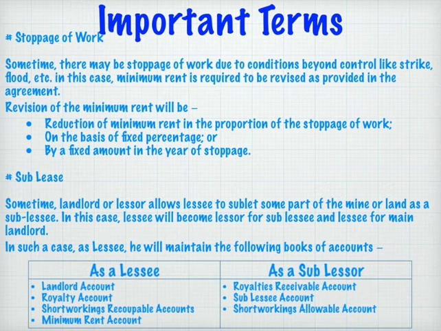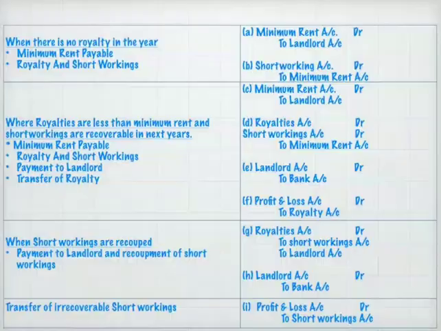So, as a lessee, he has to maintain landlord account, royalty account, short workings recoupable account, minimum rent account. And as a sublessor, he has to maintain royalties receivable account, sublessee account, short workings allowable account. So these books have to be maintained when a sublease arises.